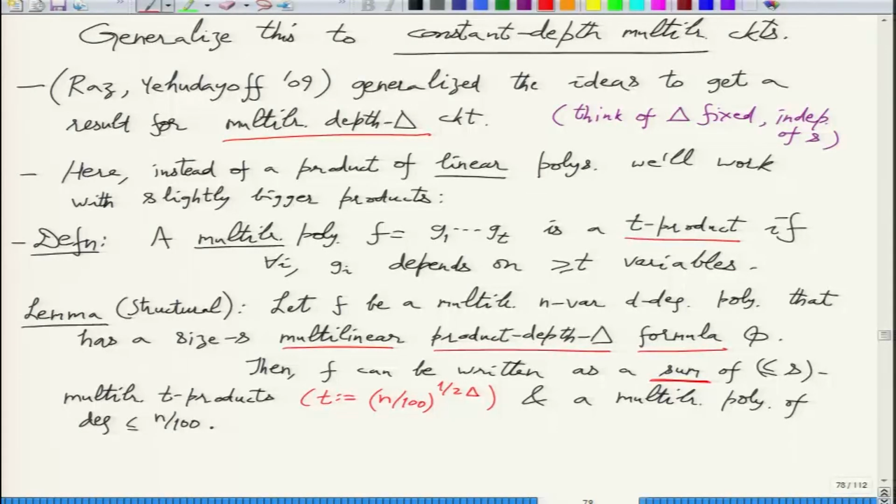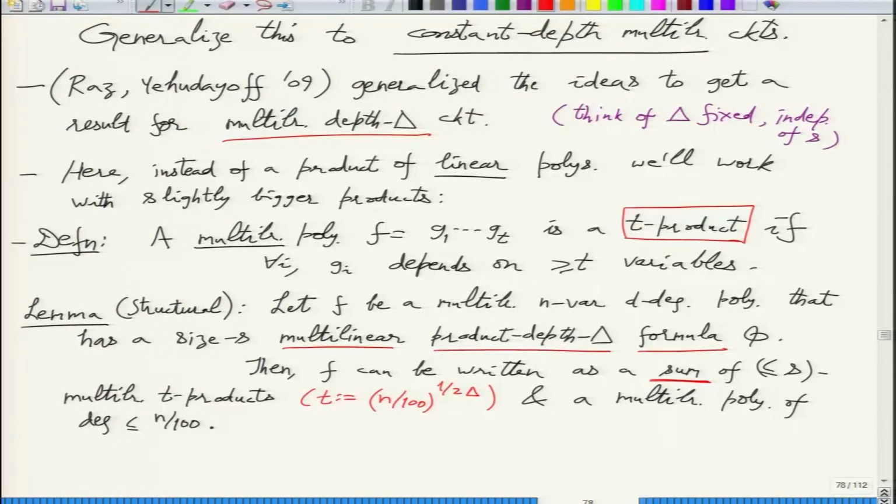This T is same as this T, as f is defined G1 to G2. That is also T, and it also depends on at least T variables. This is the definition of T product.